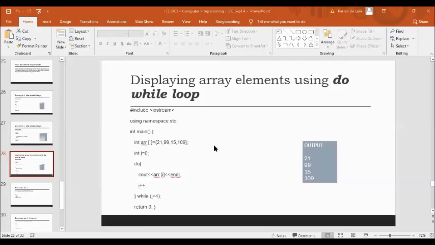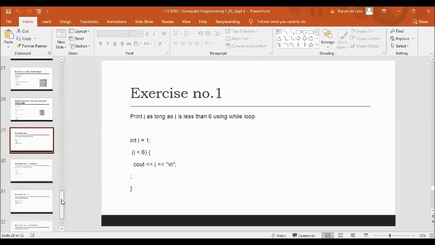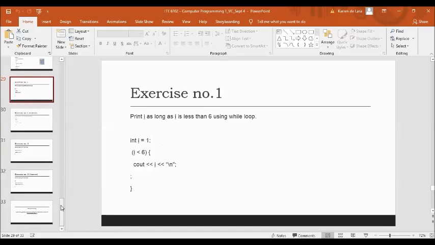Okay. So I have prepared here some exercises for the implementation of our iterative statements. Okay, so for exercise number 1, anybody can answer. So we have print I as long as I is less than 6, using the while loop.